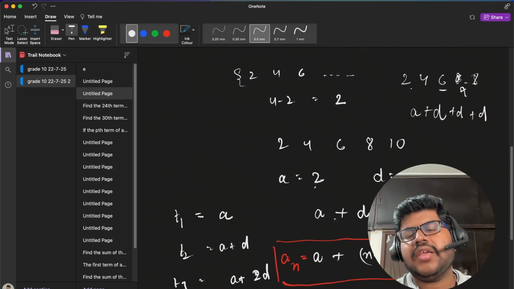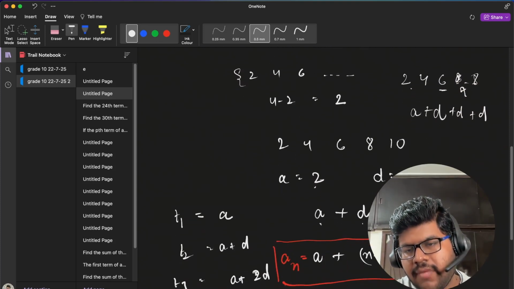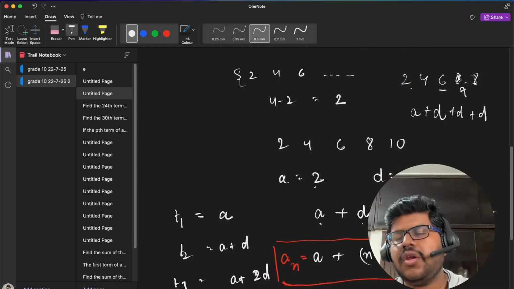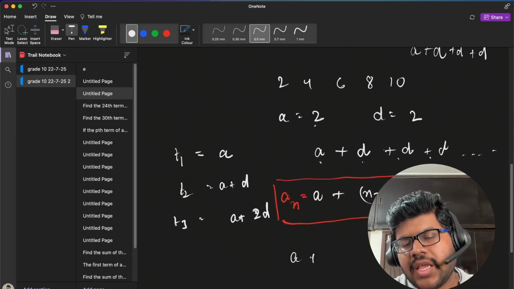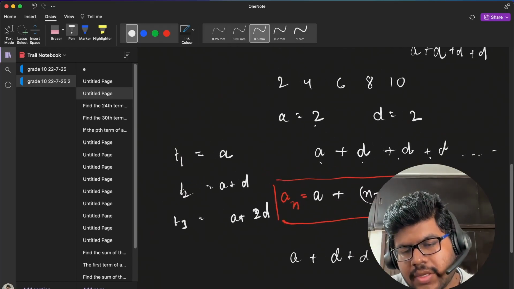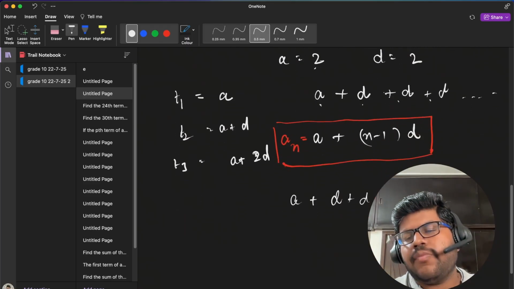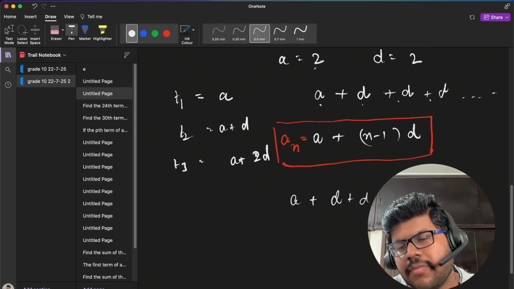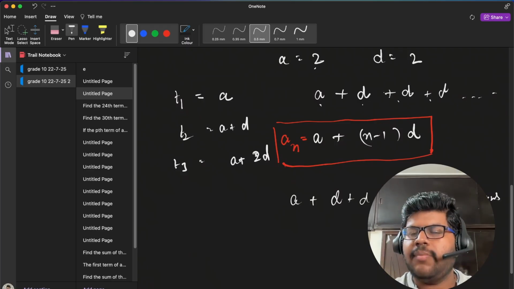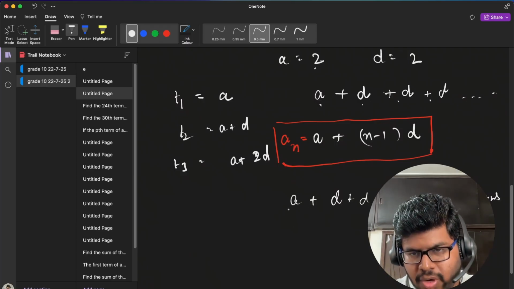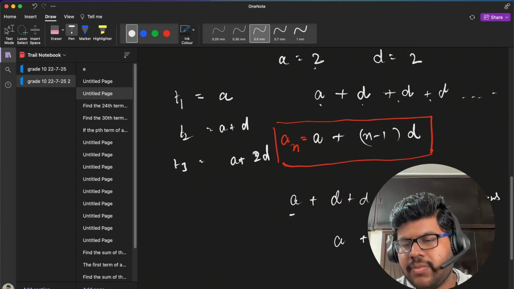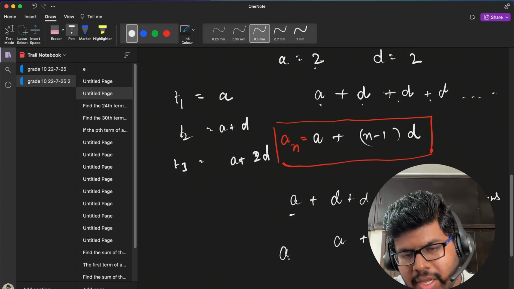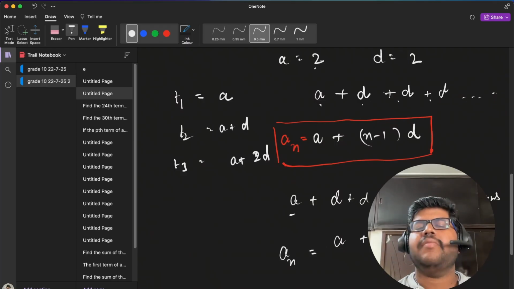So what can I write? I can write a plus d plus d plus d and so on, right? And if you already know the law of addition, it makes sense that I can write it as a plus d plus d plus d and so on. Up to where is it going? It is going up to n terms. Because d is not present in the first term, I can write a plus n minus 1 times d. The d is going to the n minus 1th place, right? So this is how we define the nth term, which is a plus n minus 1 d.